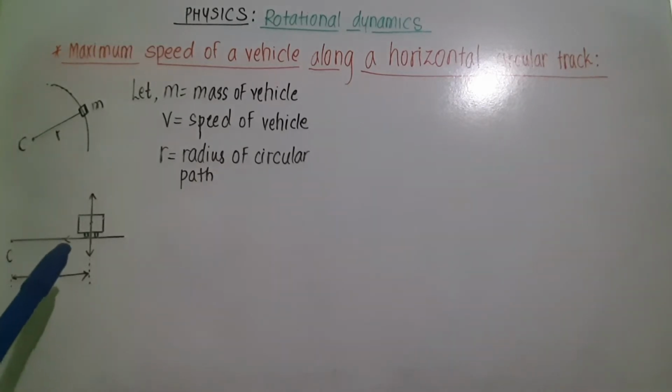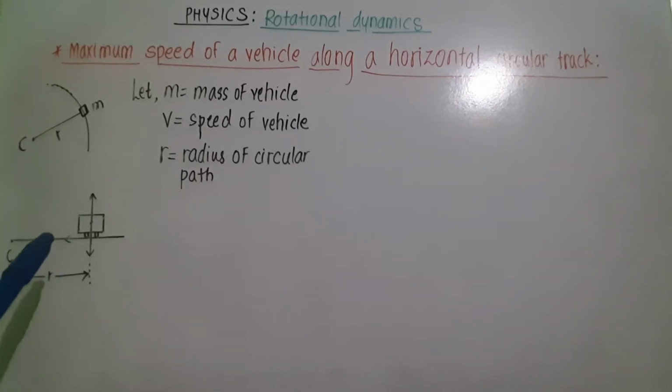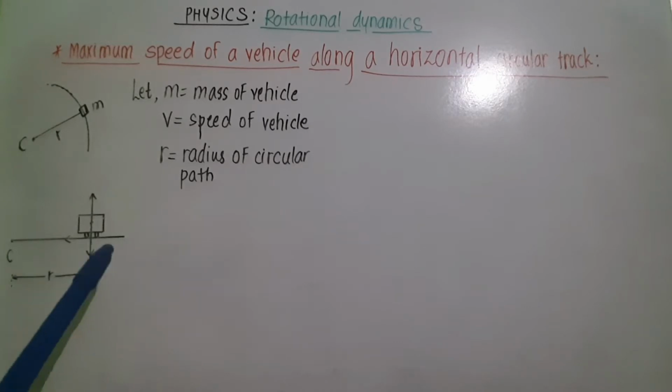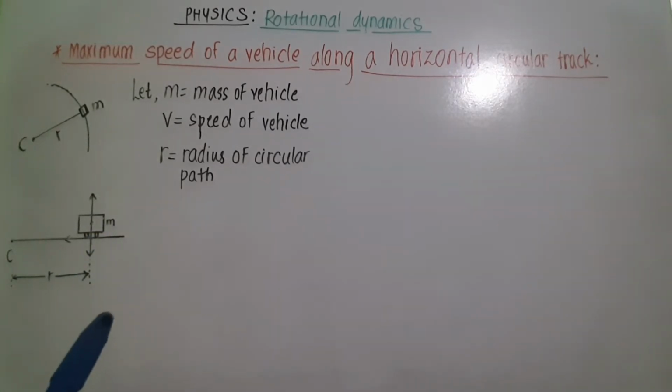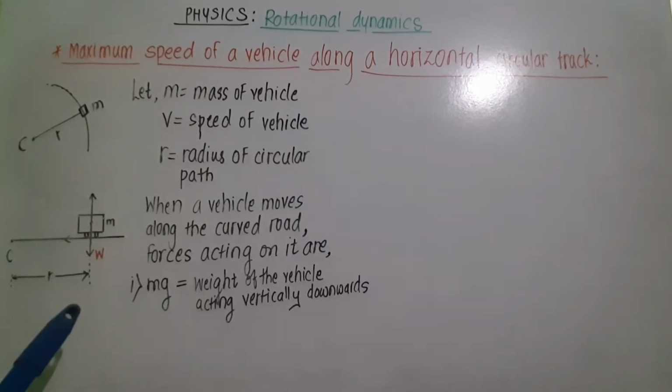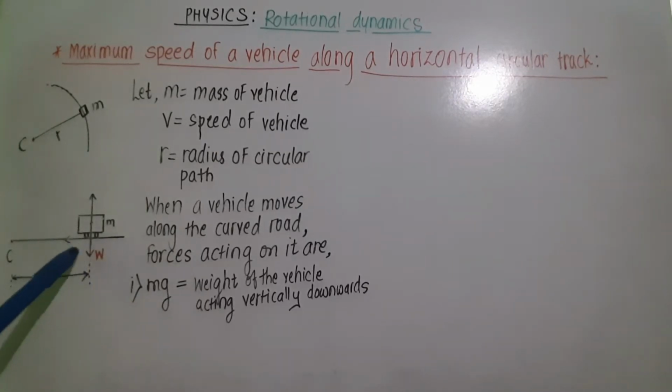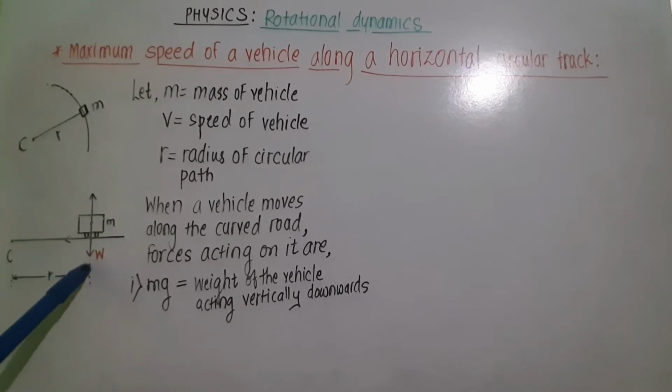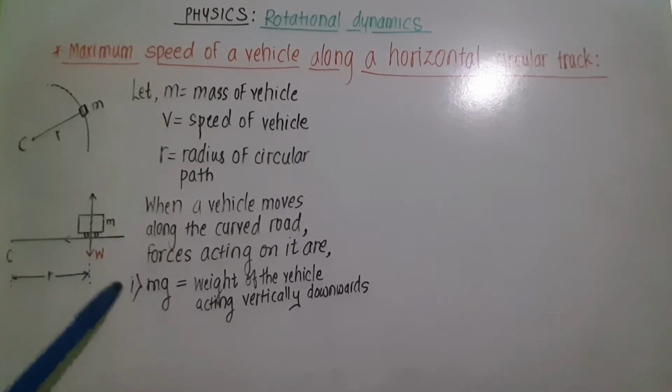This figure shows a vertical section of a car on a horizontal circular track of radius R. Now let us see the forces acting on the vehicle, considering it as a particle. First force is the weight of the vehicle, which is acting in vertically downward direction, and this weight is equal to mg.